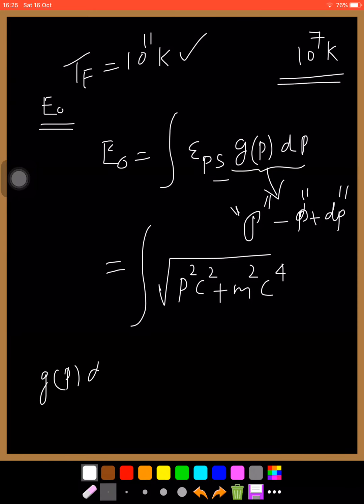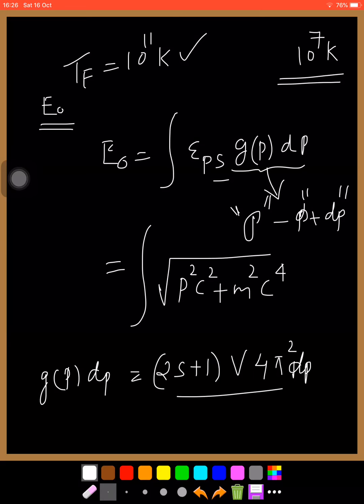And g(p) dp, we already know, is equal to (2s plus 1), the spin degeneracy, into V 4 pi p square dp by h cube.